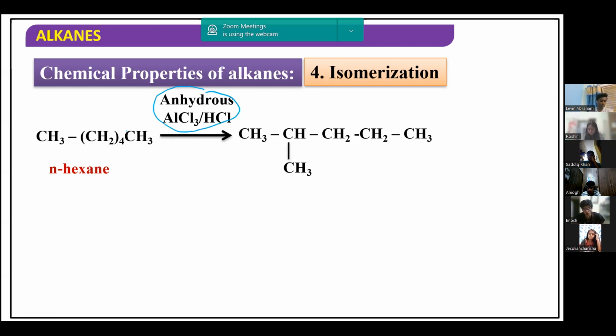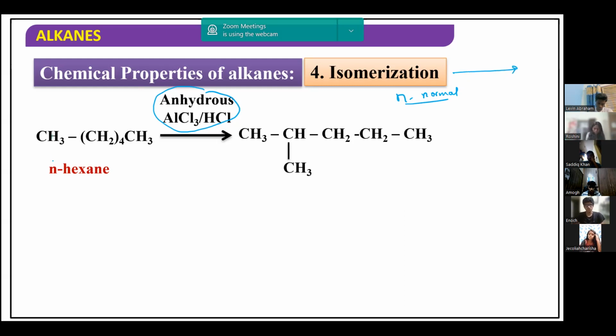So if I heat n-alkanes, meaning straight chain alkanes, n represents normal over here. When you have a normal alkane, in the sense there is no branching in that alkane, the alkane is a straight chain alkane.